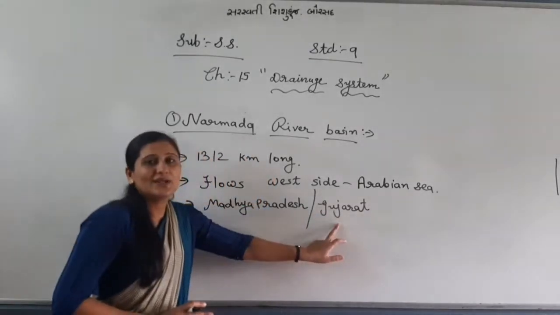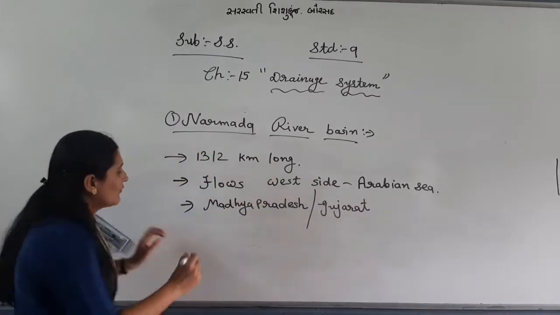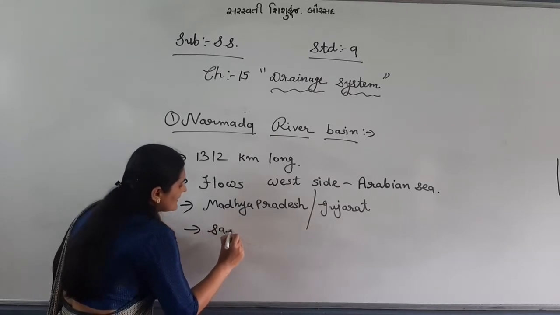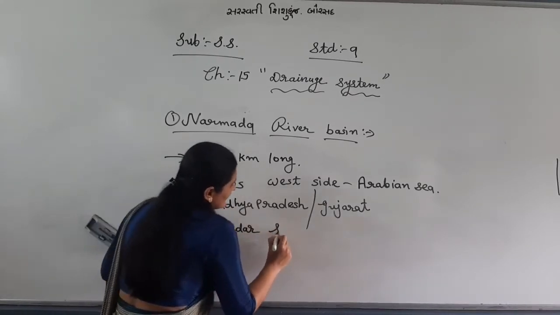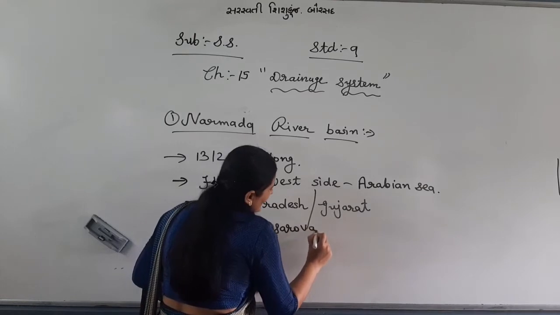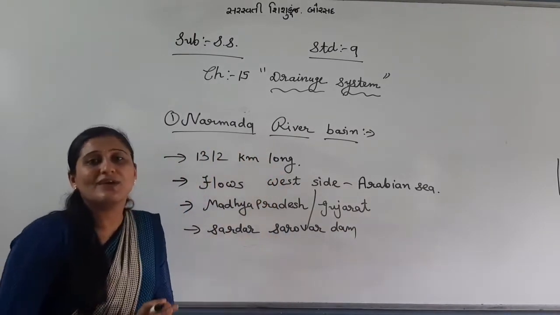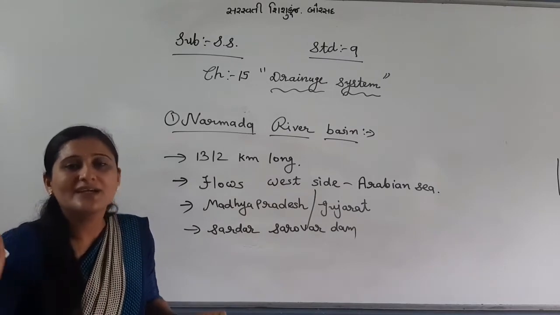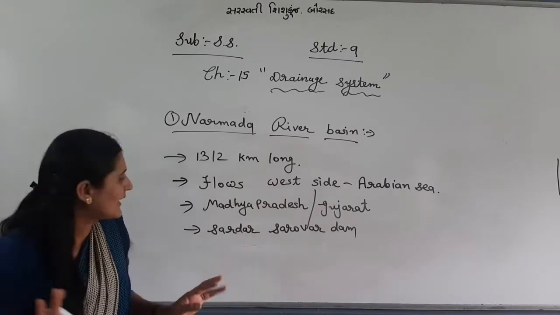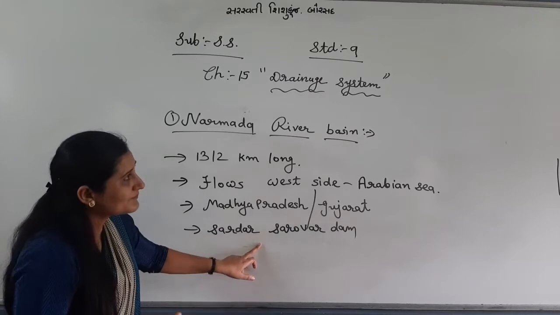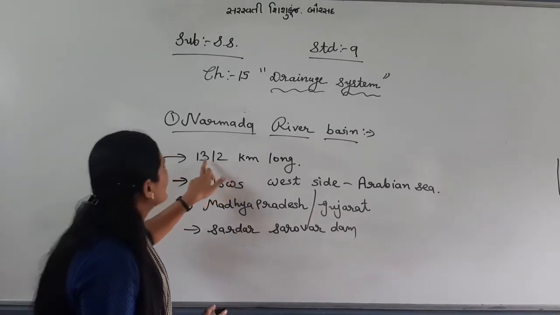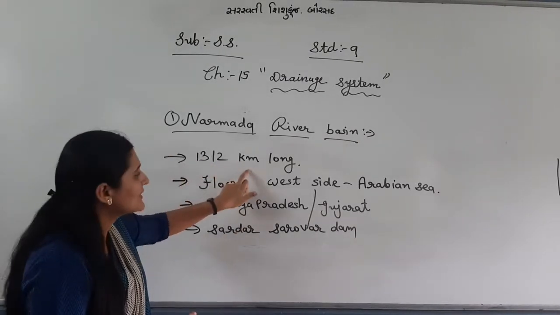In Gujarat, as I told you, near Bharuch, right? What is famous there? Sardar Sarovar Dam. Sardar Sarovar Dam is located on the Narmada river. As you are very well familiar, the Statue of Unity, all have seen, I know, right? So Sardar Sarovar Dam, and the length of the Narmada river is 1312 km.